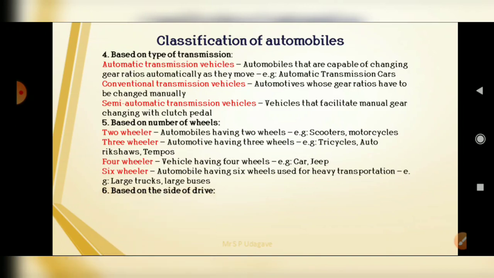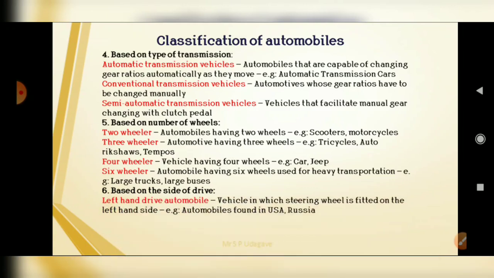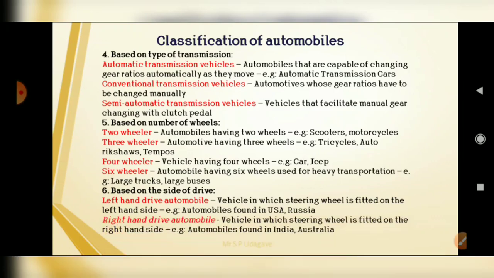And the last one is based on the side of drive. Left hand drive automobiles are vehicles in which the steering wheel is fitted on the left hand side, that is automobiles found in USA and Russia. And last one, right hand drive automobiles, vehicles in which the steering wheel is fitted on the right hand side, that is automobiles found in India and Australia.